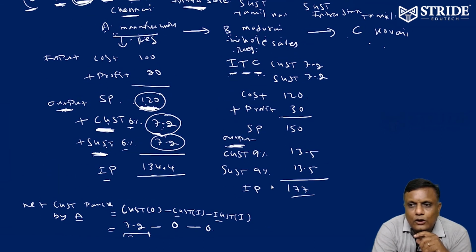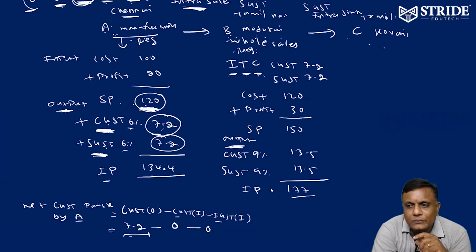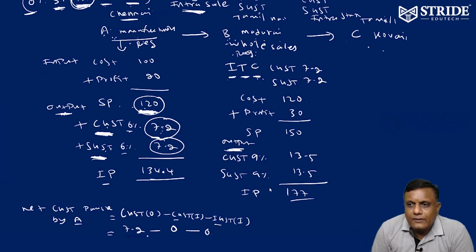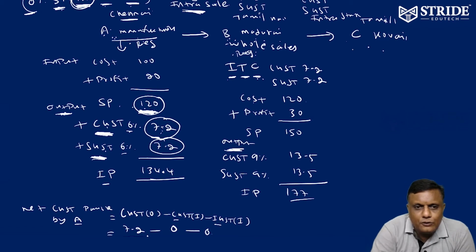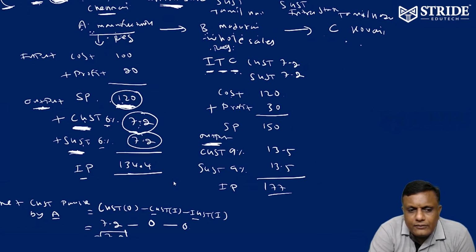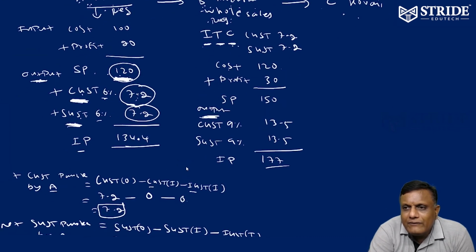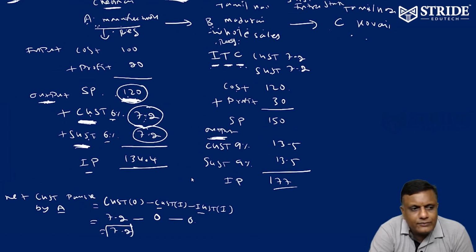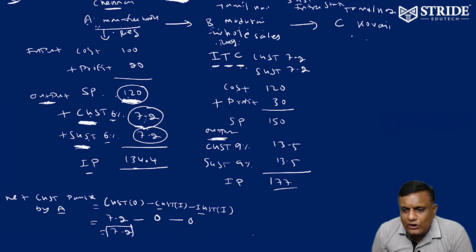Now I'll come back to B. So B is making a sale to whom? C. Where is C? In Kovai. Where is Kovai? In Tamil Nadu. Which means B is making sales within the state. Therefore, now how much will B make payment to the government? How much will B have to pay?